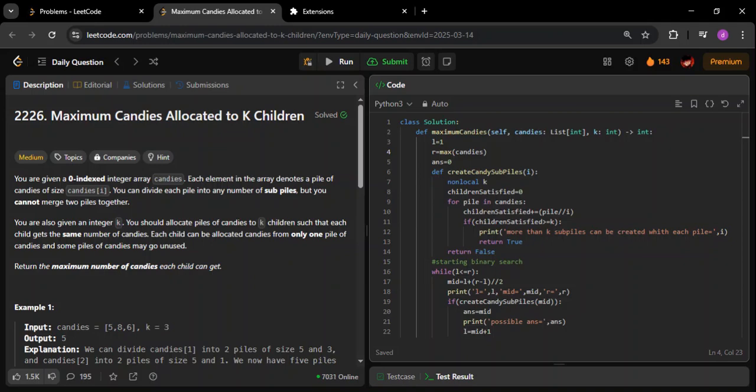Now, coming to this question, let me summarize what we have seen till now. For the last 2 to 3 days, we are seeing questions on binary search, and today also it's a question on binary search. Yesterday's question, the day 13 question, was a FANG level interview question which we did using binary search. If you have not tried that, please do go and try that.